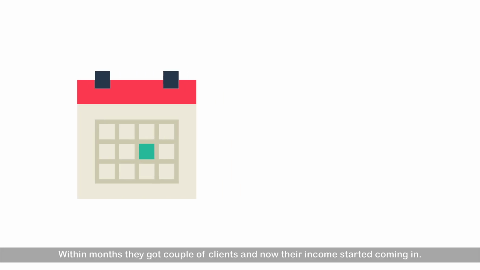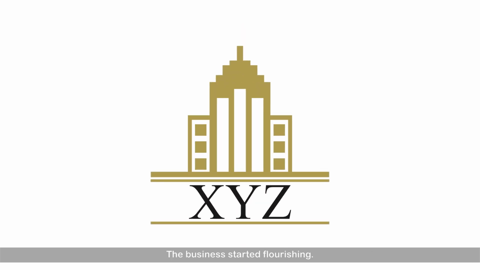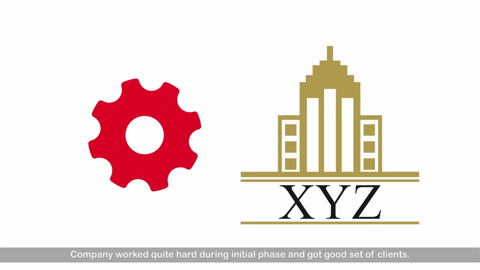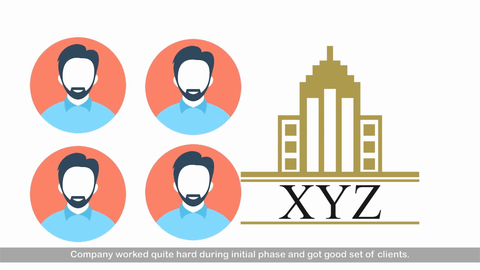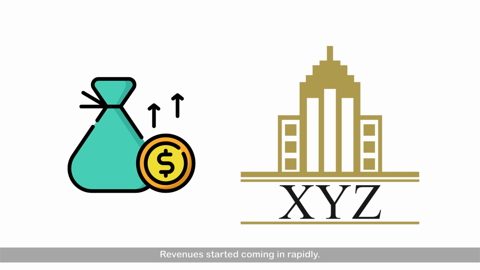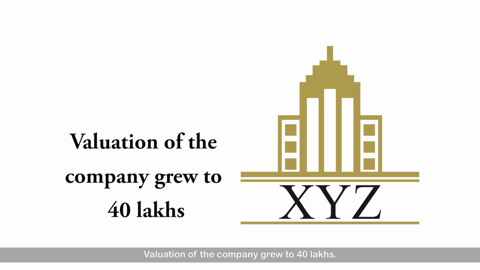Within months, they got a couple of clients and now their income started coming in. The business started flourishing. The company worked quite hard during the initial phase and got a good set of clients. Revenue started coming in rapidly. After a year, the company started doing well. Valuation of the company grew to 40 lakhs.